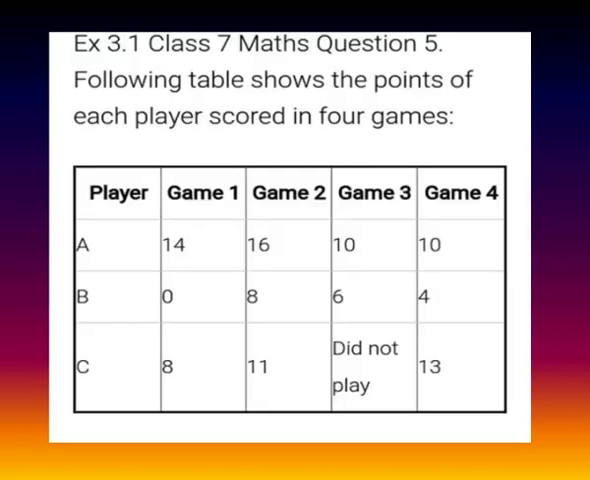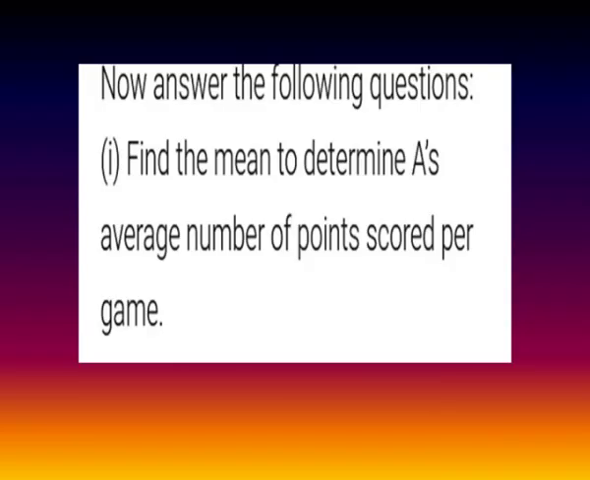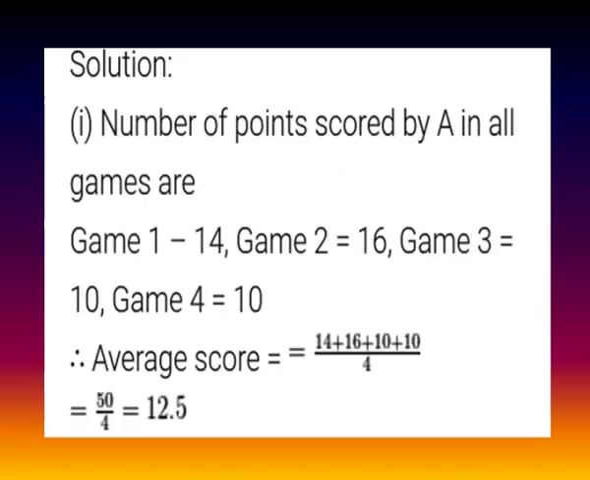Question number 5. Following table shows the points each player scored in 4 games. So here in a table we are given 3 players A, B, C, whose scores are given in the table. Now answer the following questions. First subdivision, find the mean to determine A's average number of points scored per game.